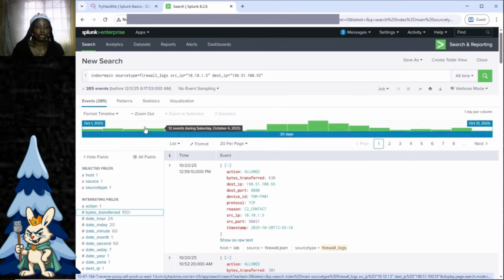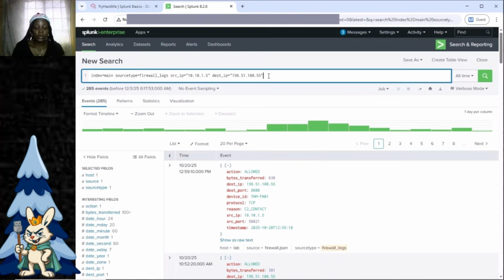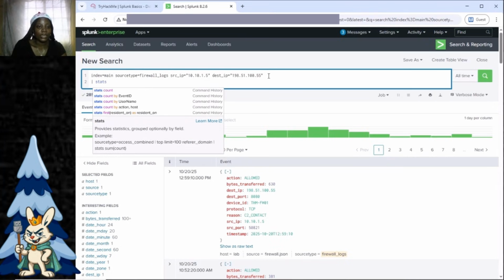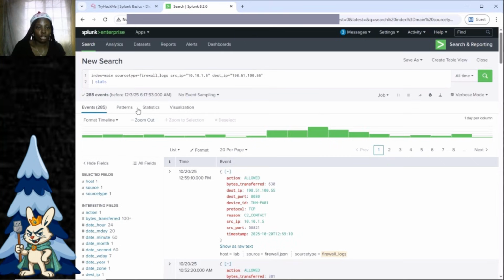So what we're going to do here is the first thing you do is you type a pipe. Now pipe just takes it to the next line. Pipe is like a vertical slash. So pipe, then we're going to type stats because we're looking for sum. That's statistics, stats. And what this stats means is that the result is going to come out under this statistics tab.